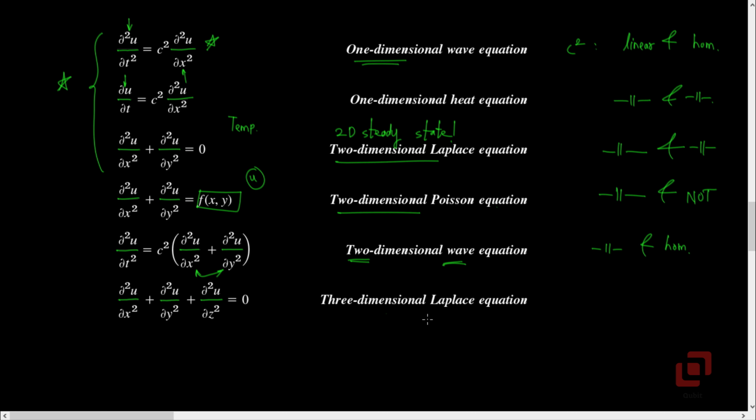At last, let us discuss the three-dimensional Laplace equation, which can also be written as del squared u equal to 0, where del squared is the Laplacian which we discussed earlier. Just like its two-dimensional counterpart, the 3D Laplace's equation is both linear and homogeneous.